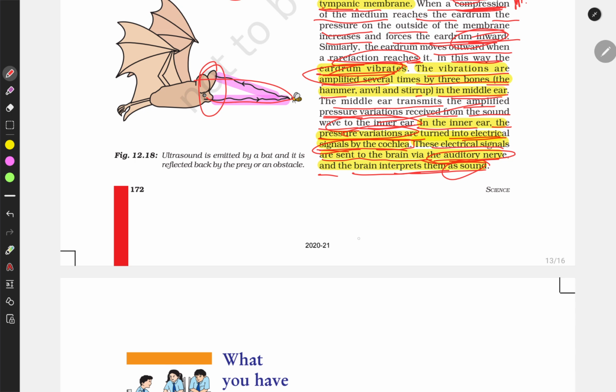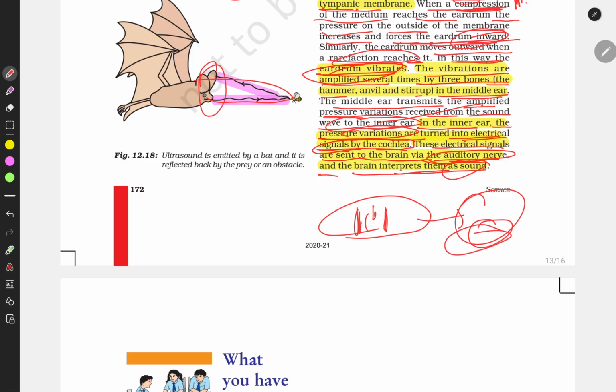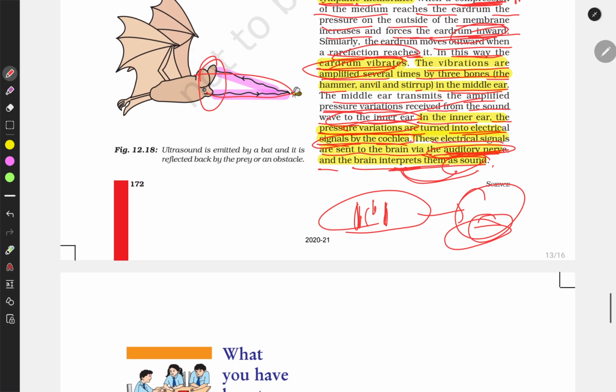There are different types of sounds, and we interpret them in a separate branch of study. It will take a longer explanation, so let's leave it. The brain interprets the sound from the electrical signals reaching it through the auditory nerves.